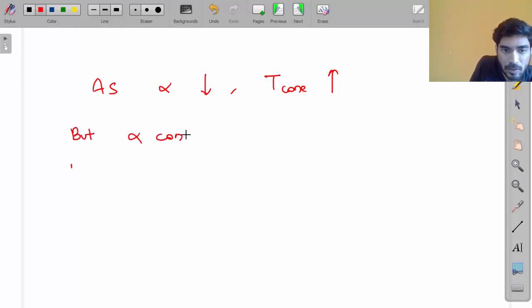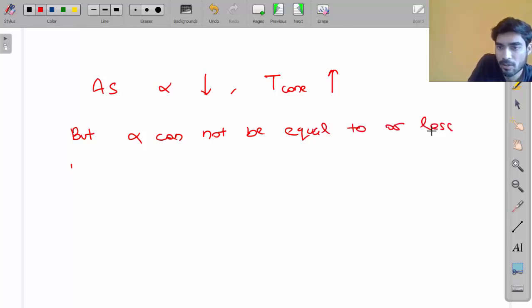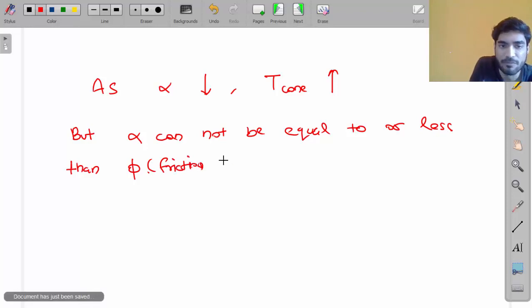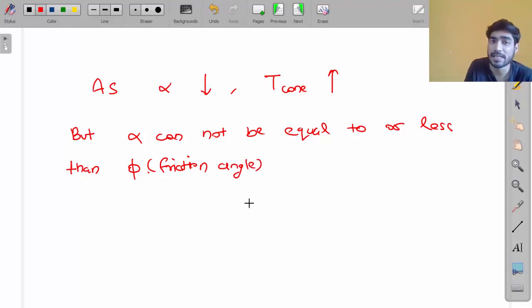Alpha cannot be equal to or less than phi, where phi is what, my friend? Phi is known as friction angle. You might have studied it in engineering mechanics.